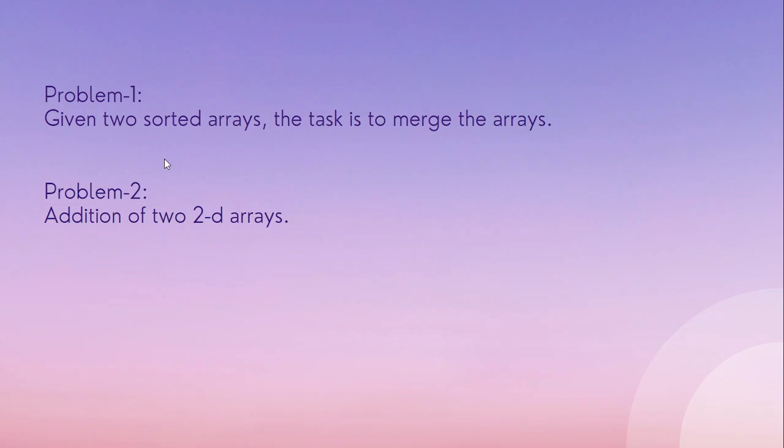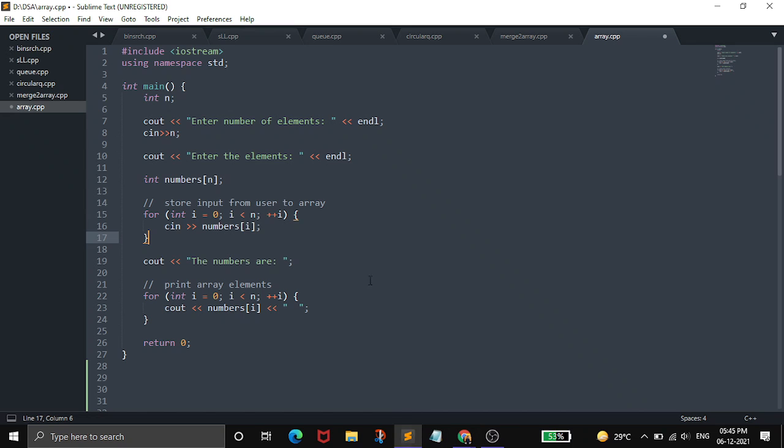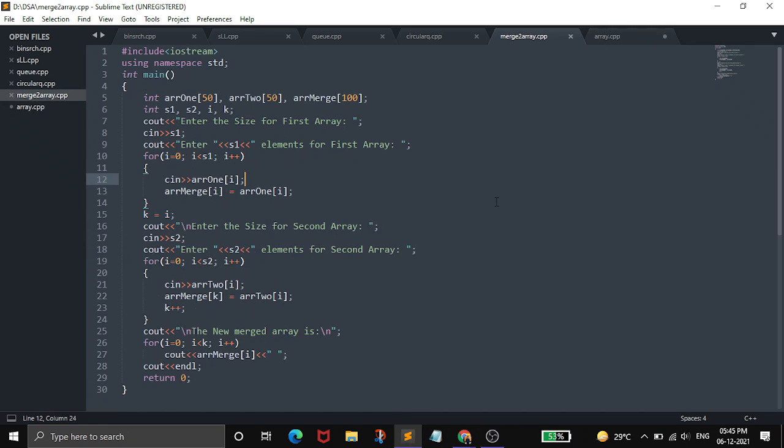So the problem is that we are given two sorted arrays. Our task is to merge those two arrays into a single array. So I already have the code for that. I will discuss it because we are going out of time.